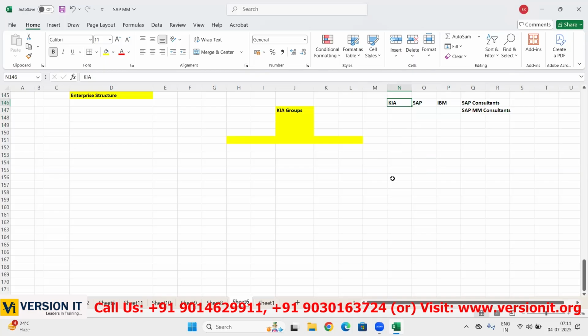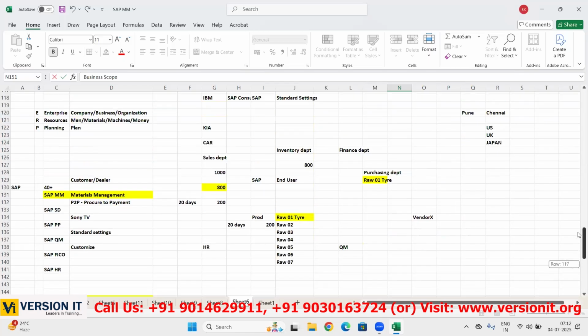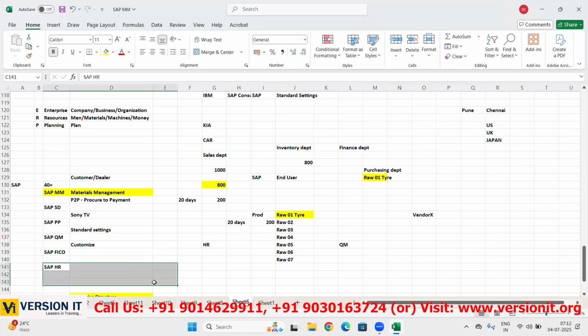So in the first week only, the management team from Kia's side will be there, and from our IBM side, the management team will be there. In this high-level management team, we are not involved. Only the manager team, the high-level people, will be involved. These people explain the business scope. A business scope means they explain, for example, that they don't want HR, so the SAP HR module is not required.